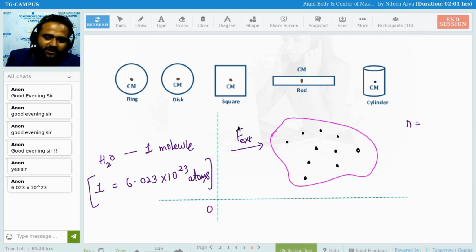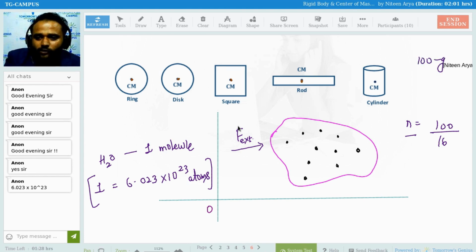H2O has... okay. Given mass upon molar mass, or molar mass upon given mass? Suppose 100 gram is the given mass.